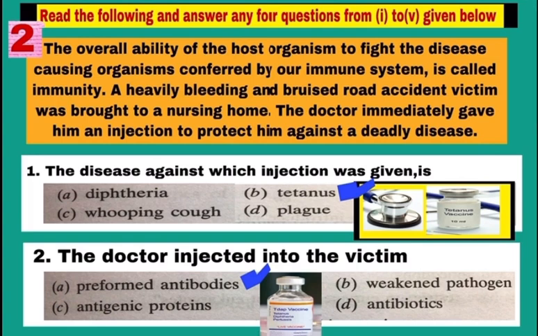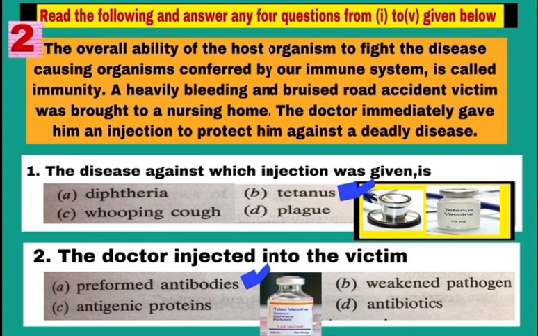And now answer question number 1. The disease against which the injection was given is tetanus. Note this point. It is caused by the bacteria Clostridium tetani and spores of this bacteria are present everywhere. So, for a road accident victim, the doctor gave injections against tetanus disease.